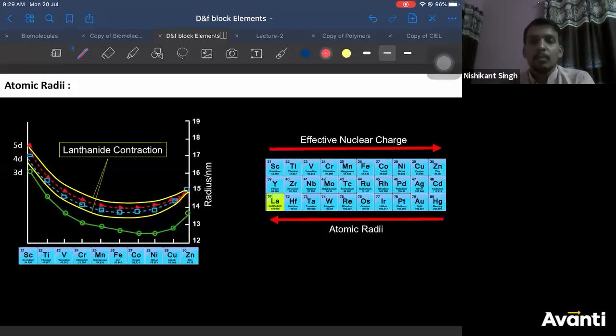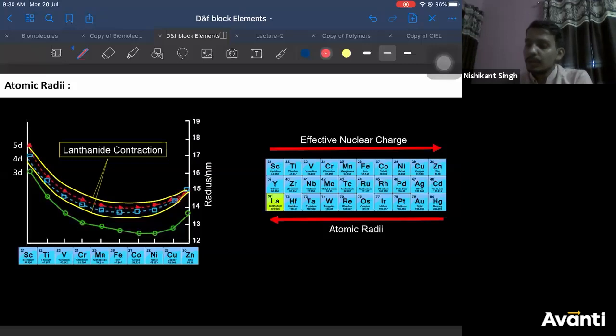What are those contrasting things you find here? You will observe the graph is decreasing, right? As you move from left to right, size decreases, but you will observe a sharp increase at which element? From left to right, size is decreasing, but at which element do you observe the increase in size? Check again, Abhishek, where you see the increase in size.